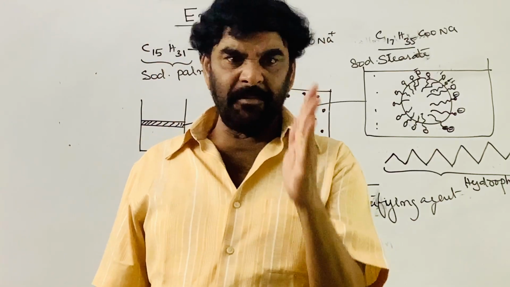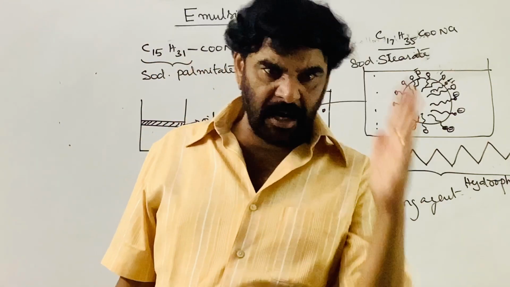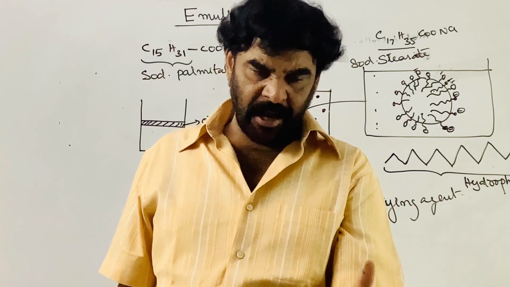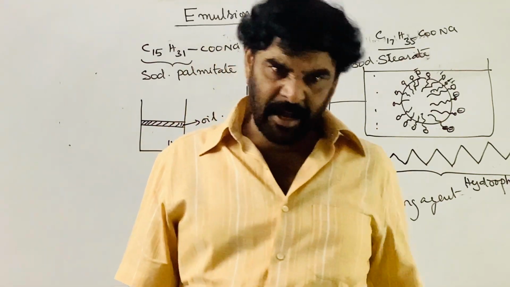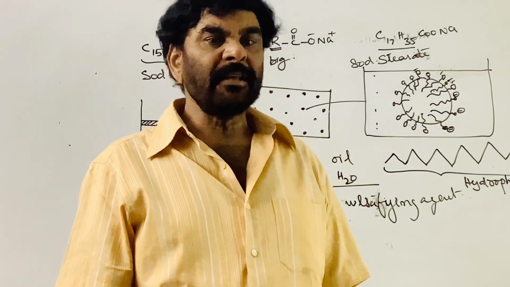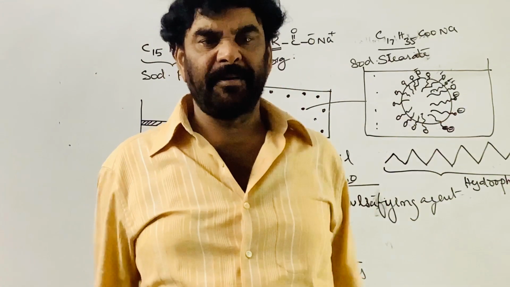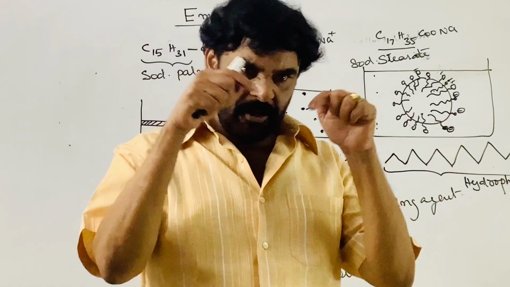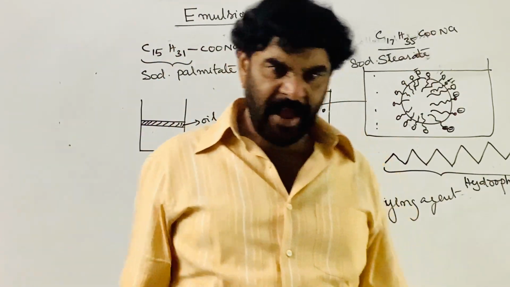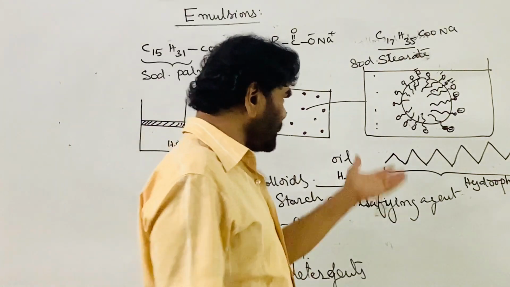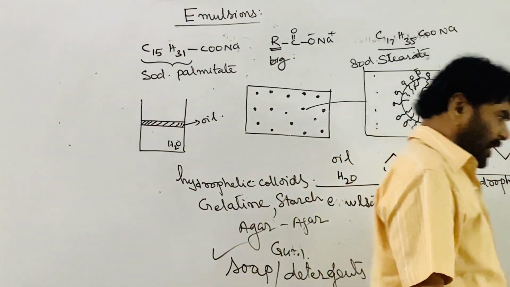We use a term known as emulsification: take the water, add some oil, add some soap or emulsifying agent, and stir it. The emulsion is formed. So the newly added soap or surfactant increases the stability of the emulsion.